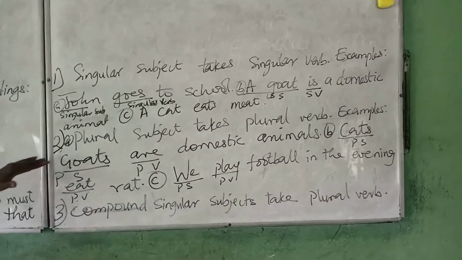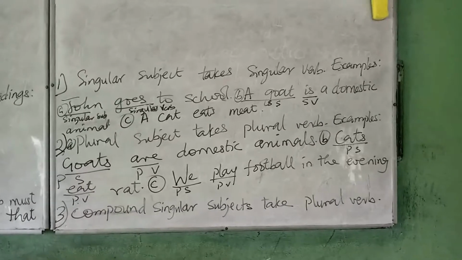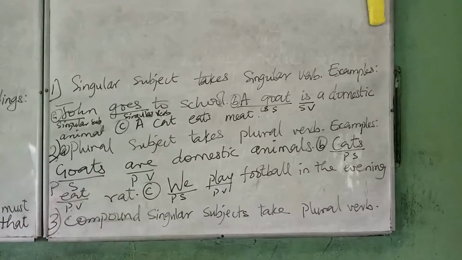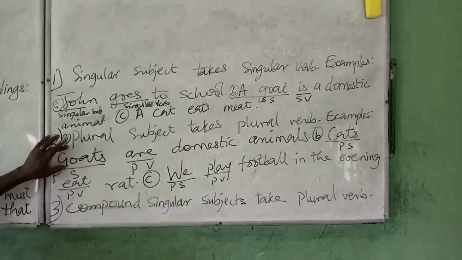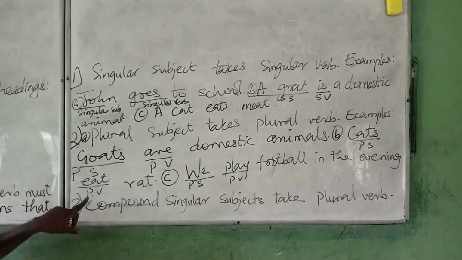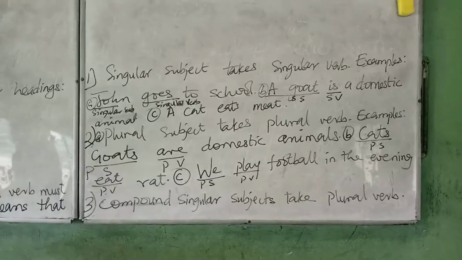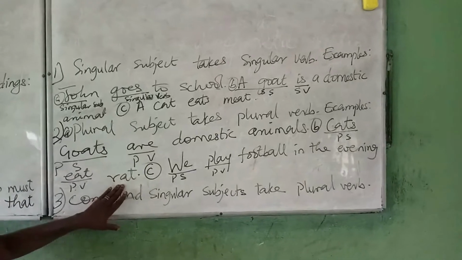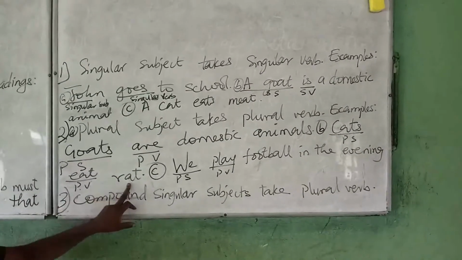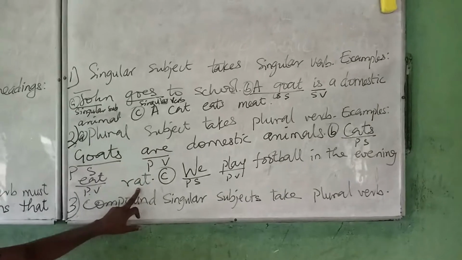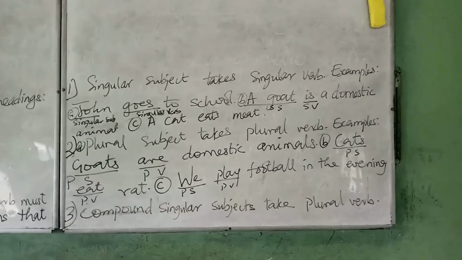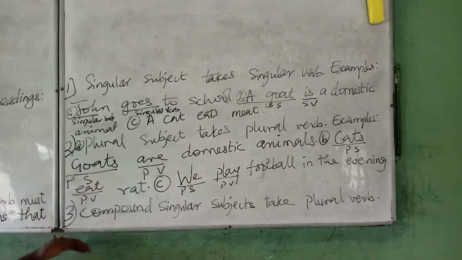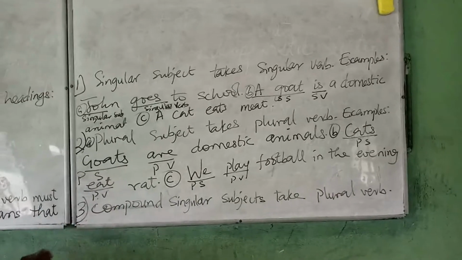The second segment of this rule is that plural subject takes plural verb. Example, goats are domestic animals. Goat, plural. Are, plural. Then we have again, cats eat rats. Purposely, I didn't say rats, because here it means that whether there are 3 cats, if they happen to get a rat, they can eat it together, depending on the survival of the fittest. So, it doesn't mean that this must be in plural form. But remember again that we can talk of cats eating rats.